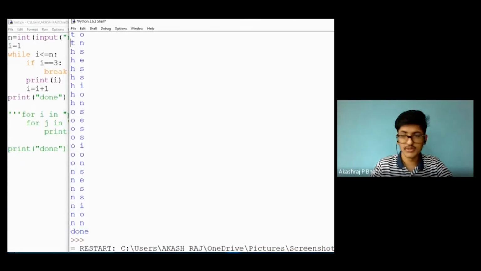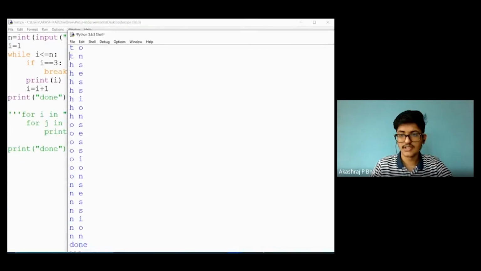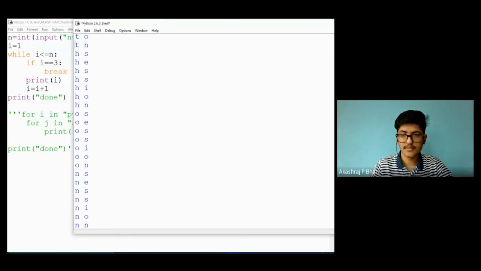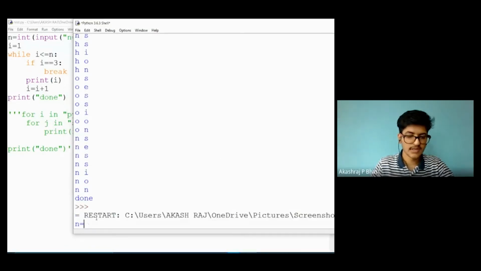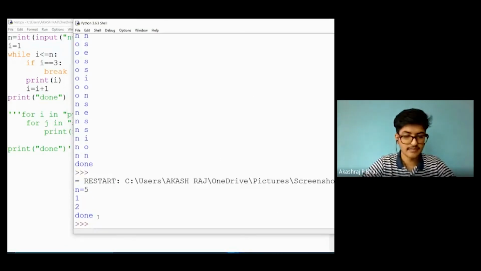It is asking for input. Wait, I'll just adjust the size of this. I'll enter n as 5. So you can see.